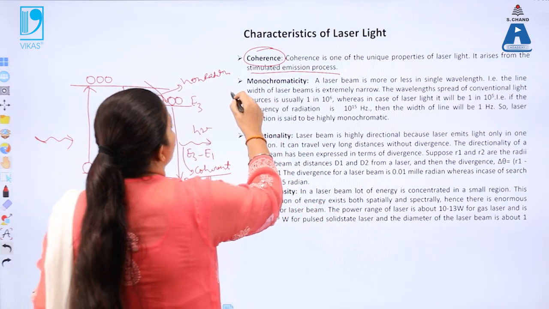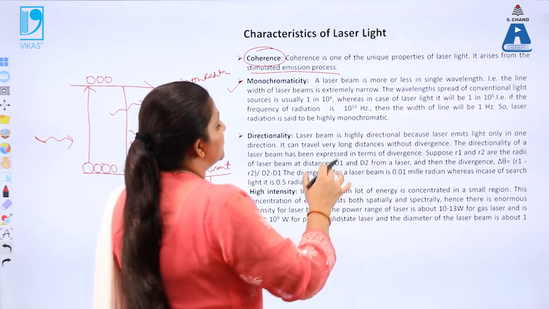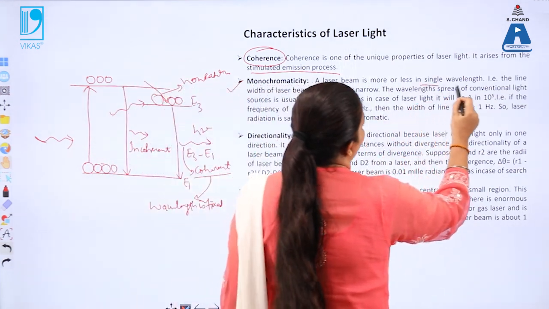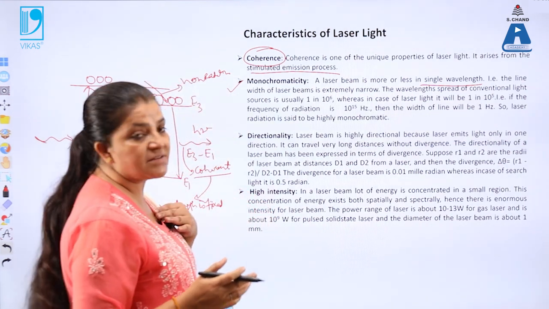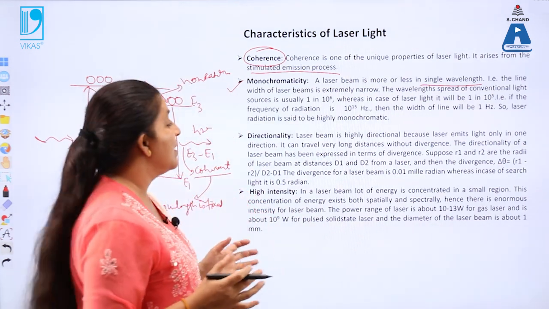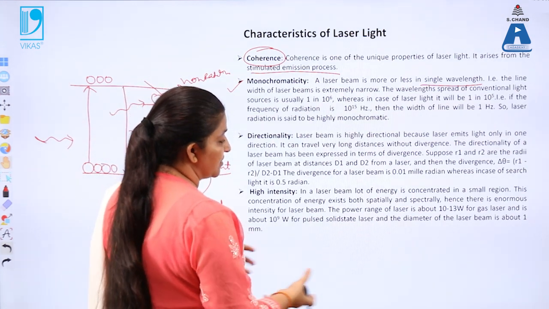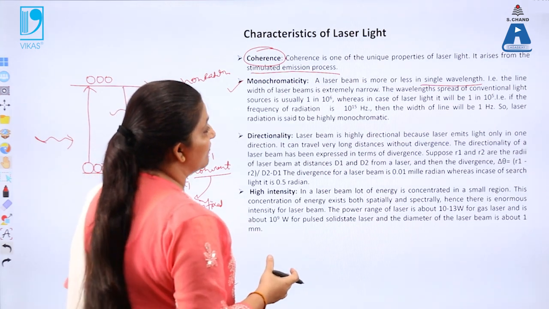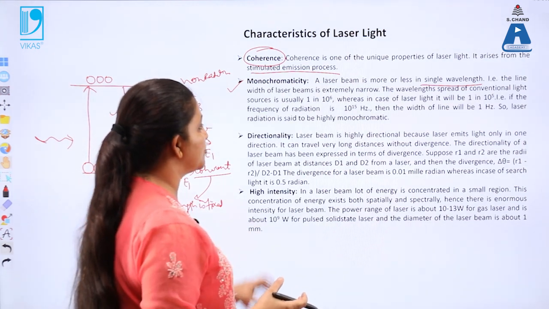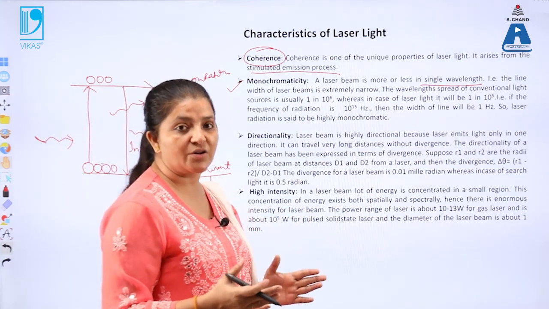Now the second is monochromaticity. That means the laser beam which is produced is mostly of a single wavelength. That means the line width is extremely narrow. The laser will travel only in one direction, and the spreading in the wavelength is very small.